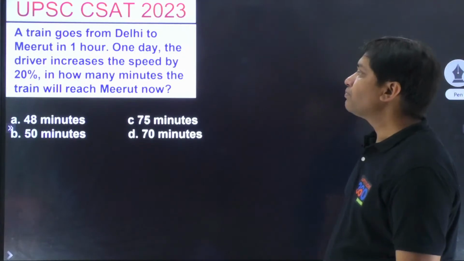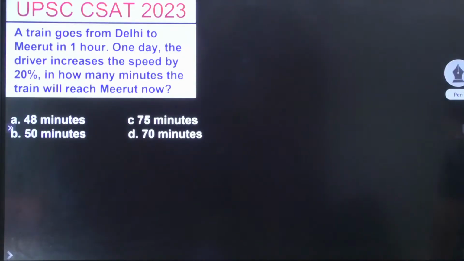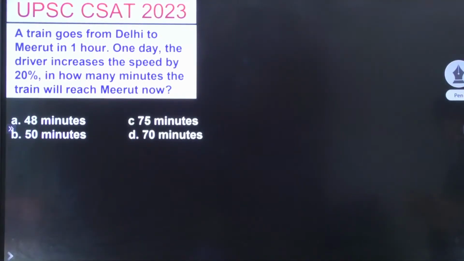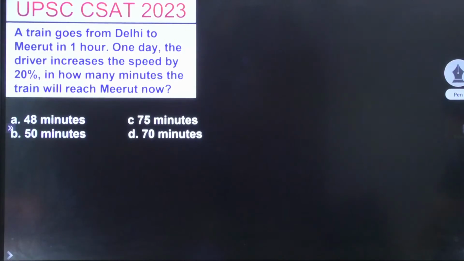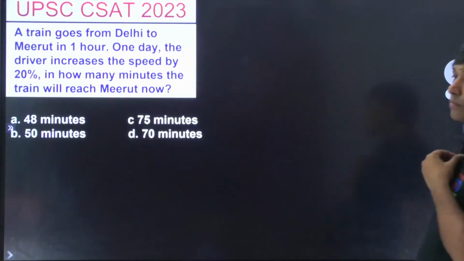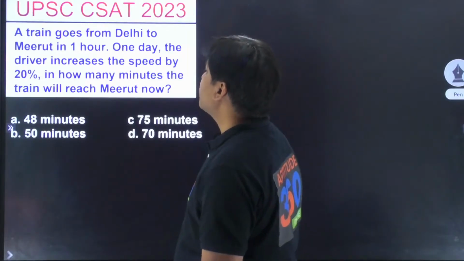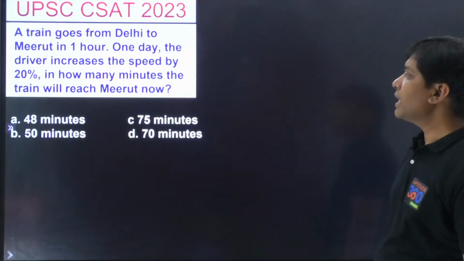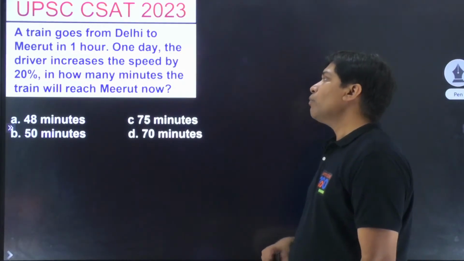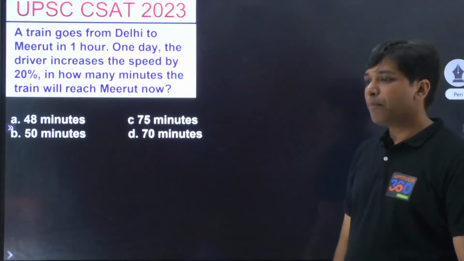Solve the problem. What is the answer? A train goes from Delhi to Meerut in 1 hour. One day the driver increases the speed by 20%. In how many minutes will the train reach Meerut now?